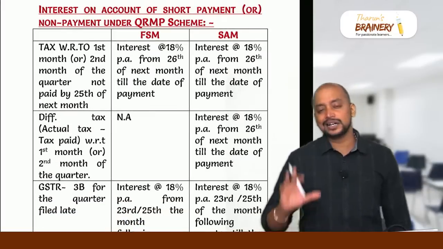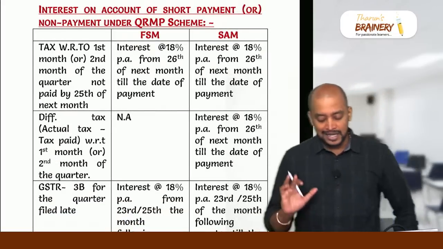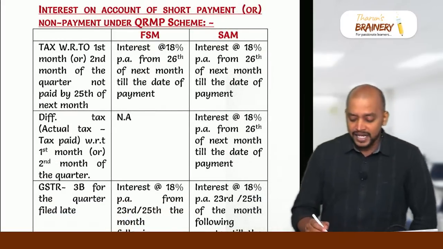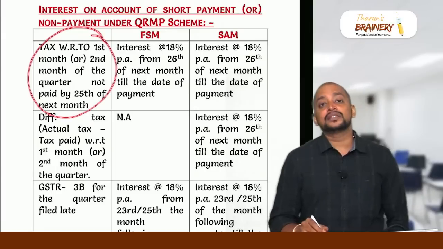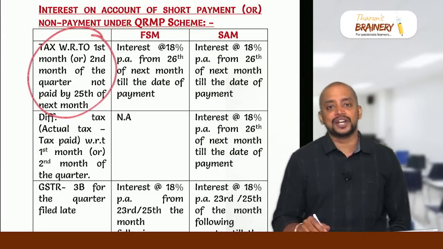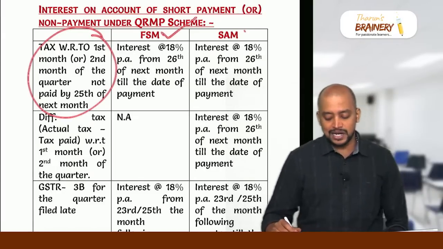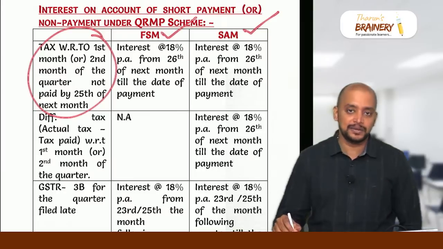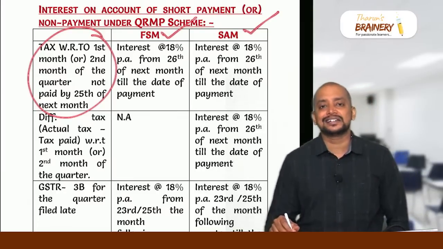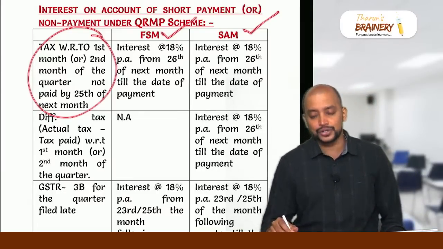And mainly here, interest computation is important. That is, say the tax with respect to the first month and second month is not paid by 25th of the next month. Whether it is FSM or SAM, they have to pay interest at 18% from 26th of the next month till the actual date of payment.